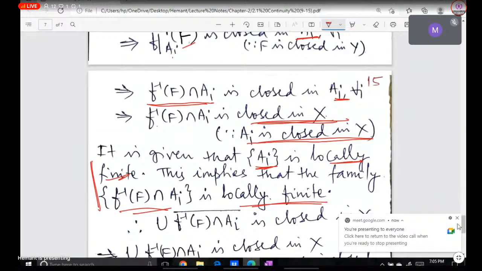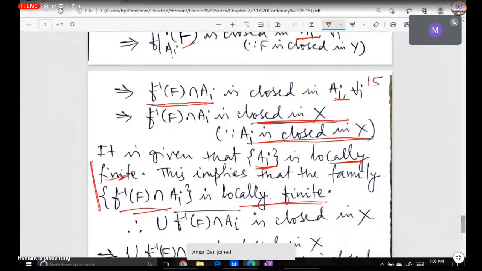Okay, so now I hope you will be convinced that these AIs are locally finite, so the new subcollection we made, F inverse of F intersection AI, will also be locally finite.